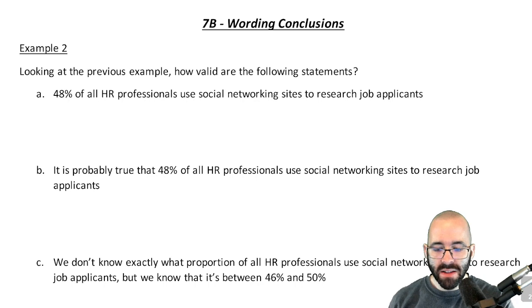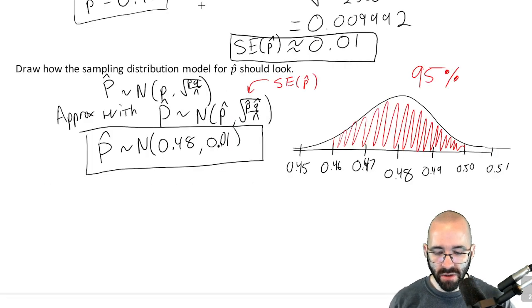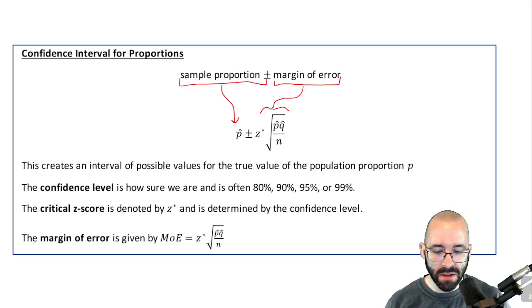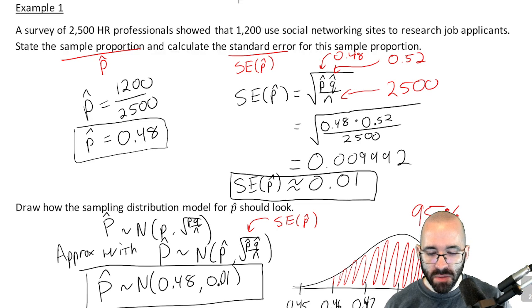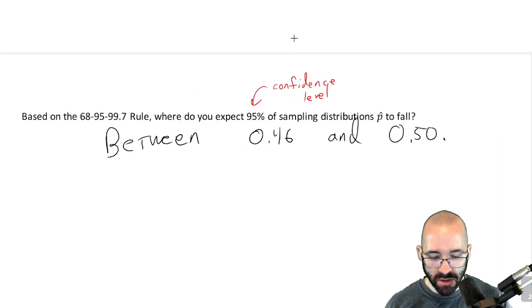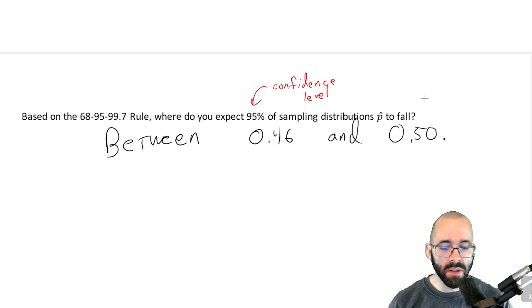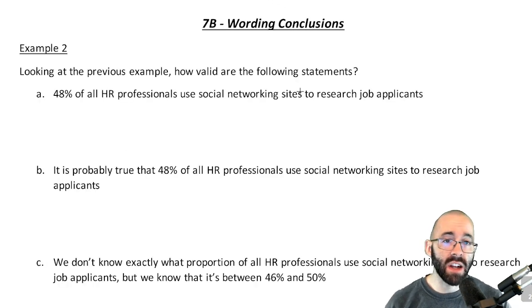So we're going to think back to the last example where we took a survey and found that approximately 48% of HR professionals in our sample use social networking sites to research job applicants. And then we found something I referred to as a confidence interval. We haven't really unpacked this very much, but we expected that 95% of the time, our sample would be between 0.46, 46%, and 0.50, 50%. So we're going to generalize this to the future for confidence intervals.